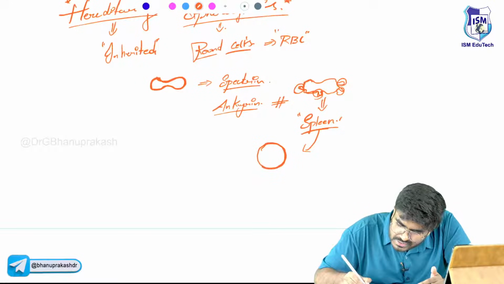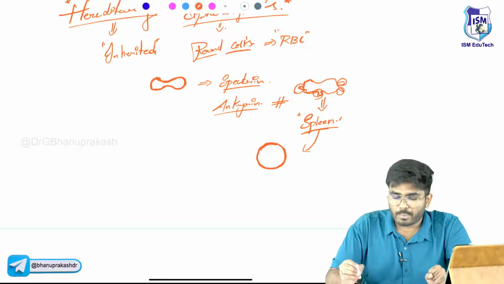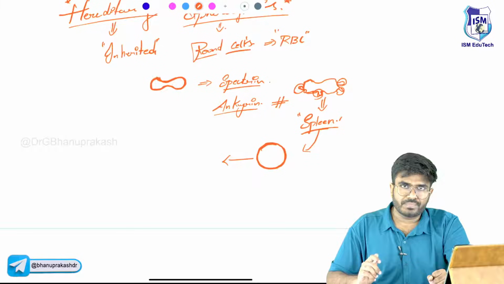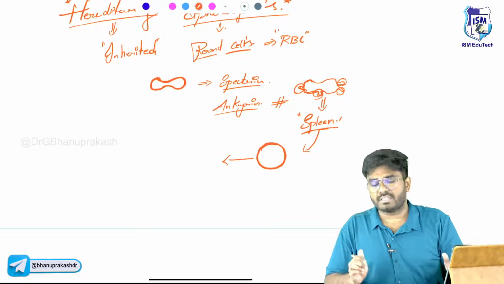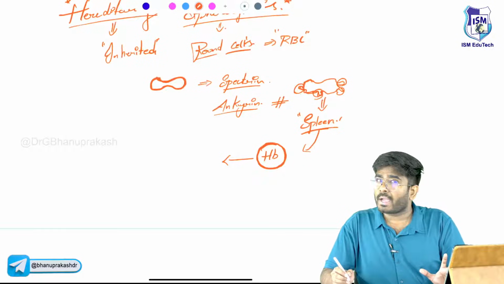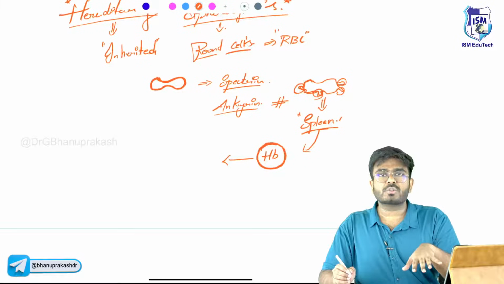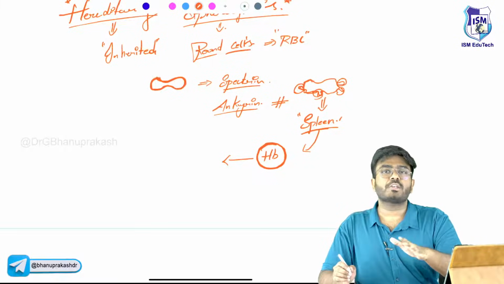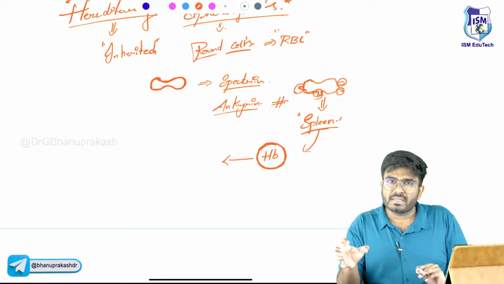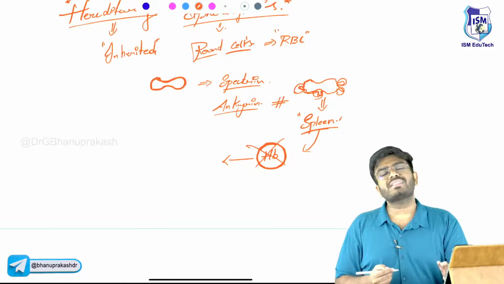So RBCs are becoming rounded, not biconcave. What's the problem? Such round RBCs are not flexible. They are functional, no doubt, and their hemoglobin is also normal, they are doing their job. But splenic macrophages don't like these round RBCs. They cannot go through the splenic sinusoids easily, so they will be blocked, caught by the splenic macrophages, and destroyed.